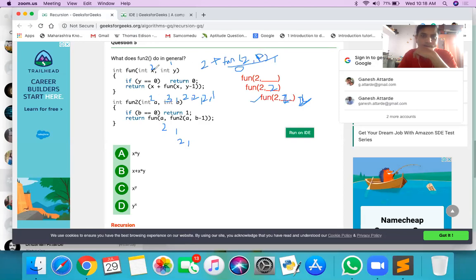I know the result of 2, 1 is 2. So 2 plus 2 is 4. The result is 4.